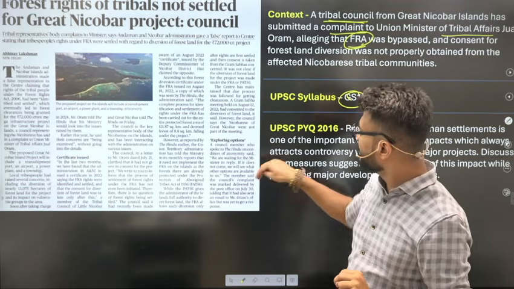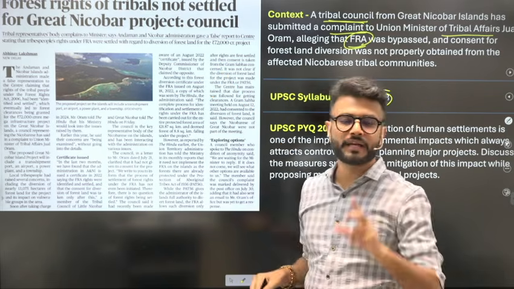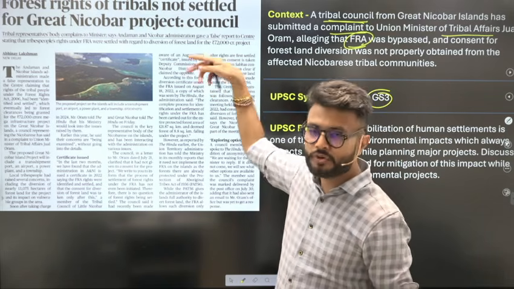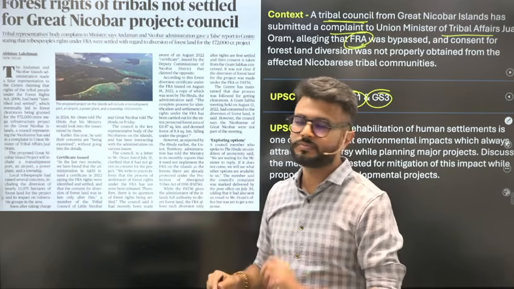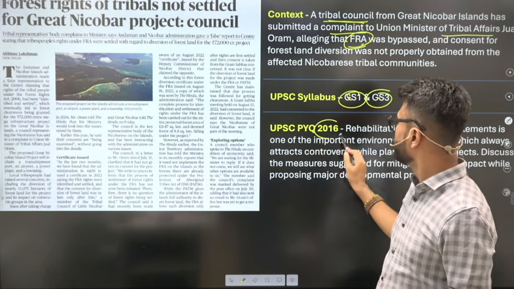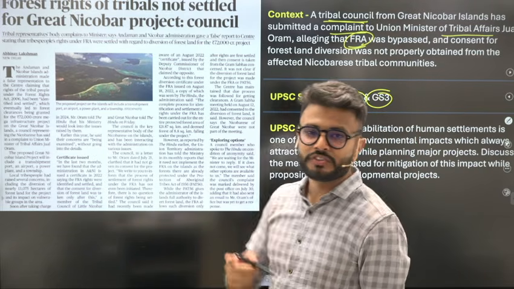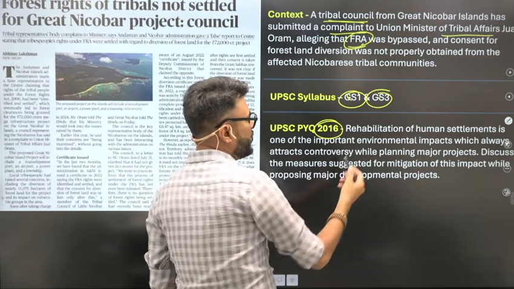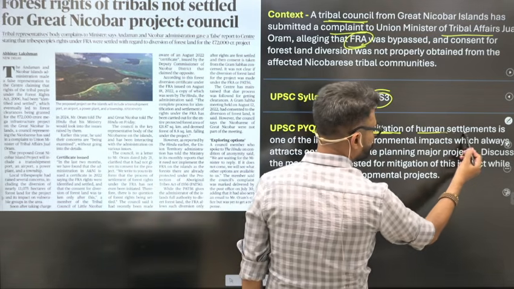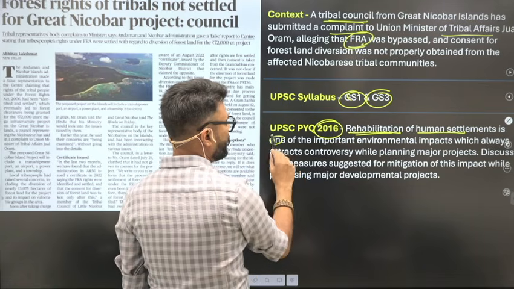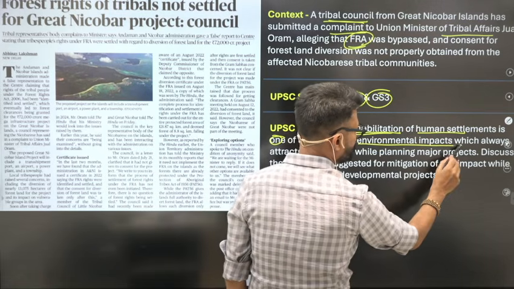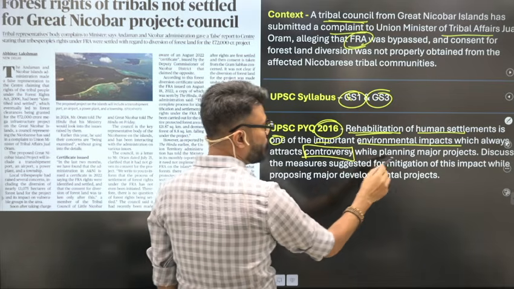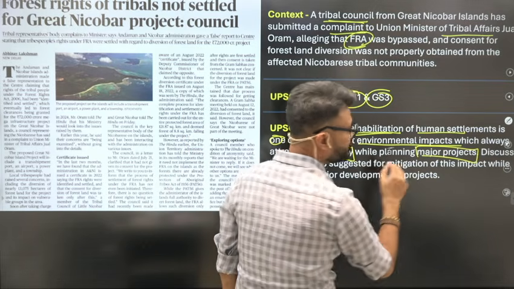But here in this session, I am going to cover this topic as a project. So we will analyze this Great Nicobar project, hence GS 1 and 3. If we see the 2016 question, try to understand the tone of the question. The question is saying, rehabilitation of the human settlements is one of the important environmental impacts which always attracts a controversy while planning a major project.